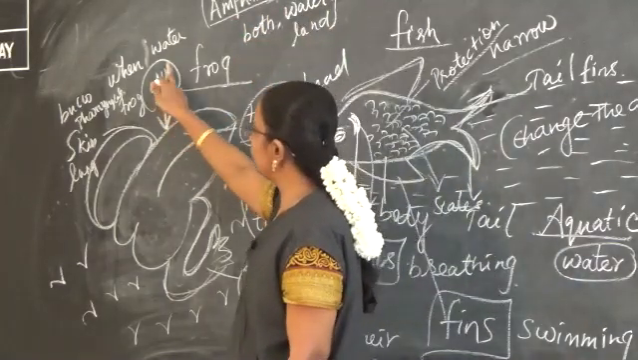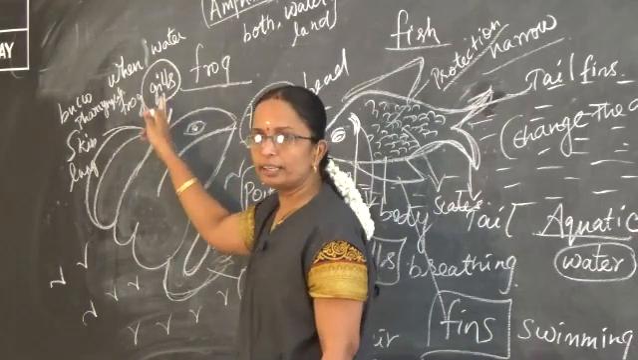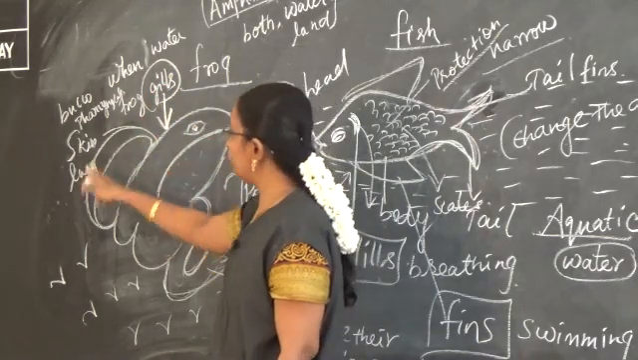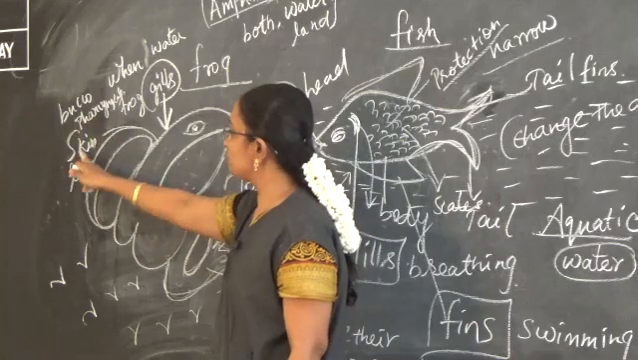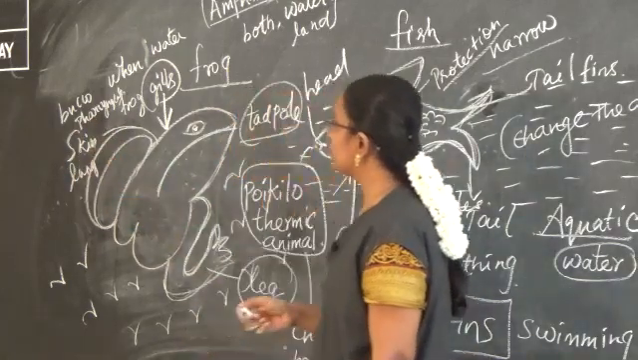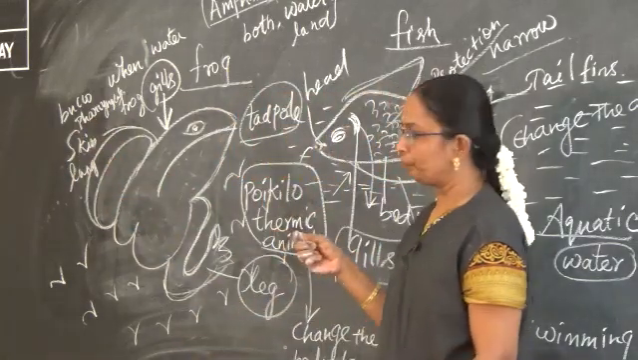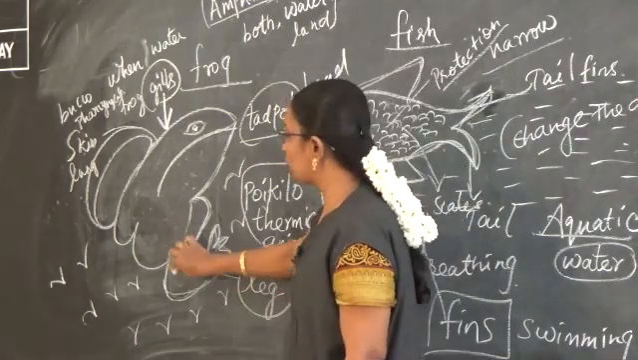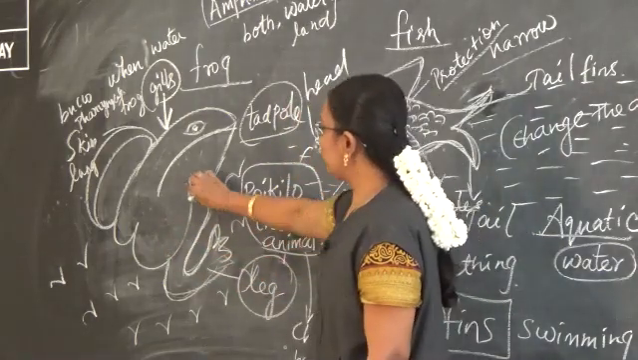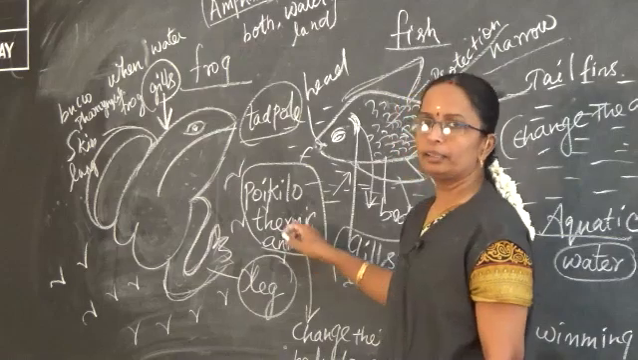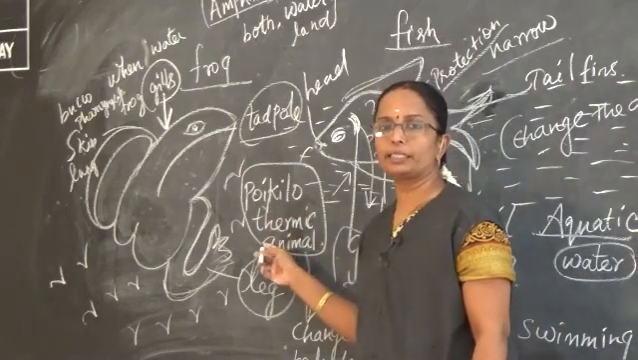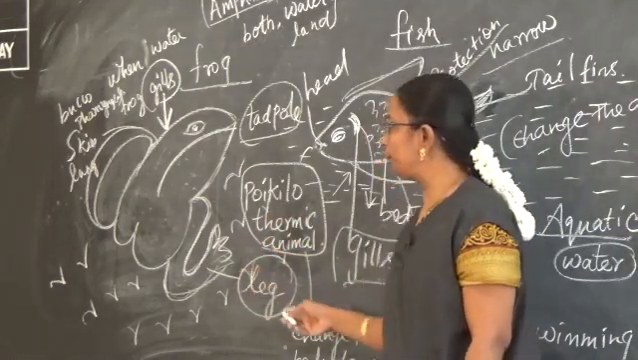When it is in water, it uses its gills for breathing, and when it is on land, it uses its skin, lungs and buccopharyngeal cavity for breathing. And then it has 4 limbs. Frogs are known as poikilothermic animals. They can change their body temperature according to the environment.